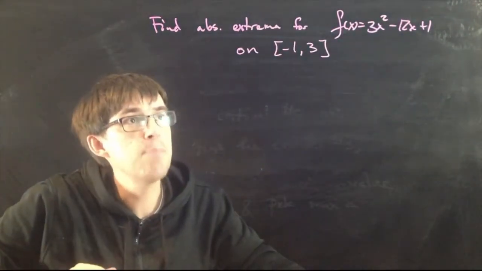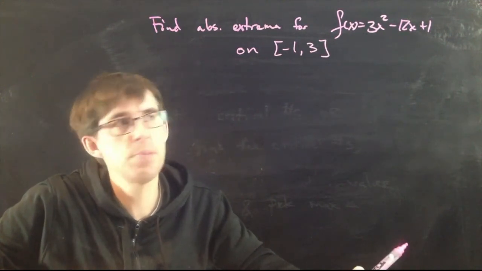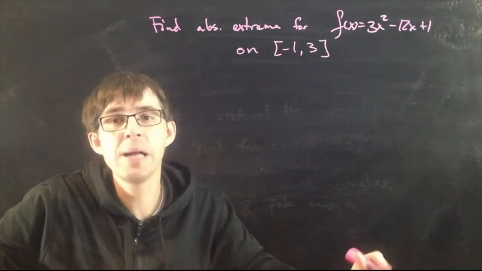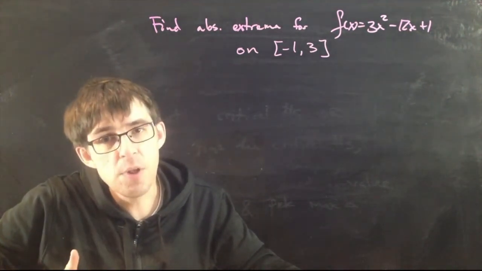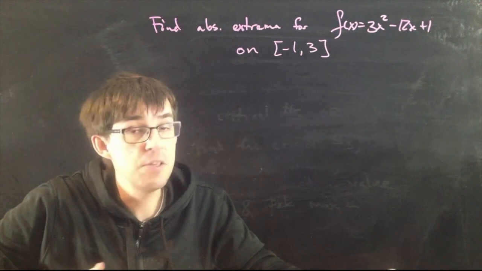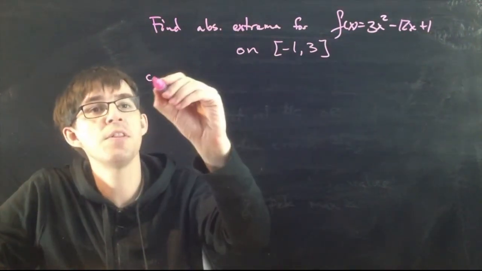All right, find the absolute extrema for this function, f of x equals 3x squared minus 12x plus 1, on the interval minus 1 to 3. Let's do it. What I said: find the critical numbers and find the endpoints, and then you just check all the y values for all of those points. So let's find the critical numbers.